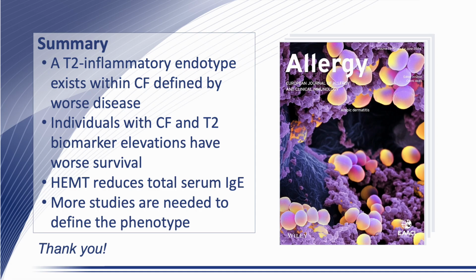In conclusion, our study demonstrates a type 2 endotype exists within CF, characterized by increased obstructive pulmonary disease and a distinct phenotypic signature of increased allergic disease, infections, and burden of CF complications. Most importantly, we demonstrate for the first time an increased risk of death among CF subjects with type 2 inflammatory signatures compared to CF subjects lacking significant type 2 inflammation.